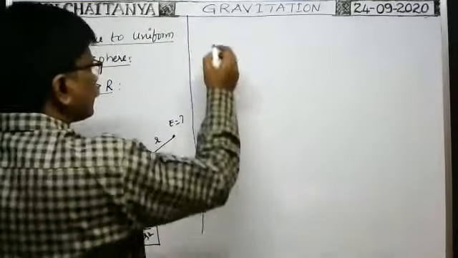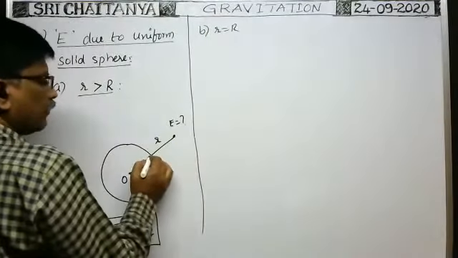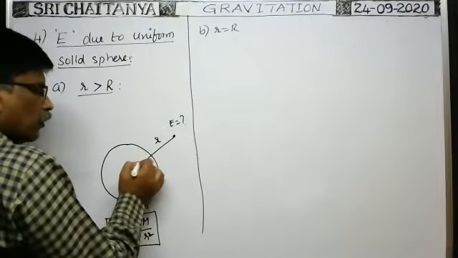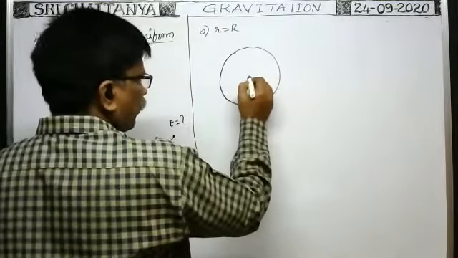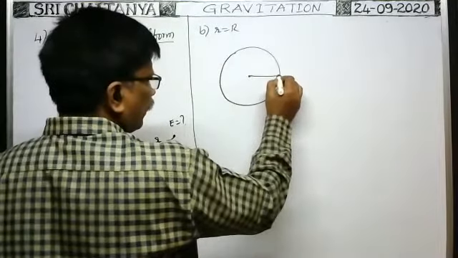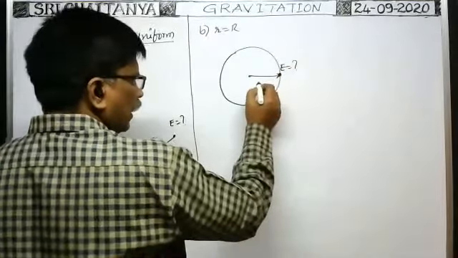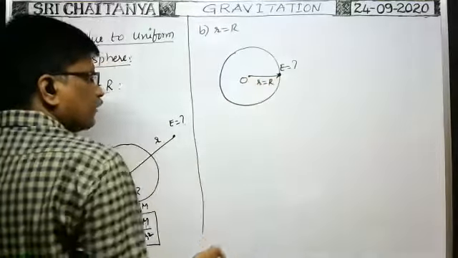Suppose this point lies on the surface of the solid sphere. Then the distance of the point from the center is equal to the radius of the solid sphere only.